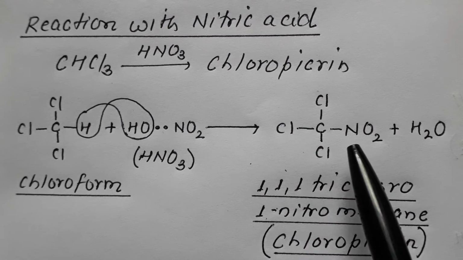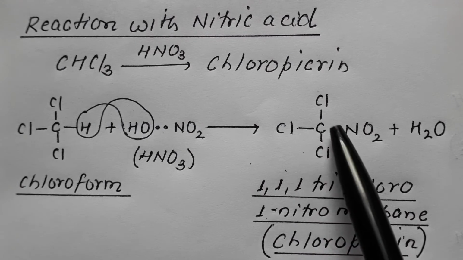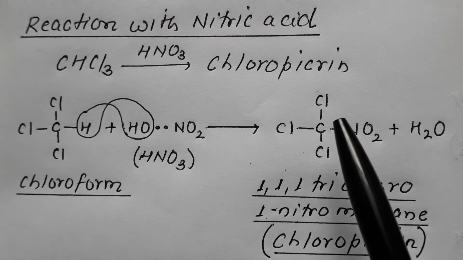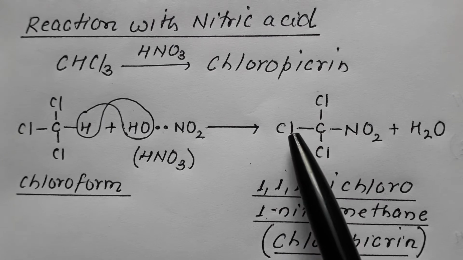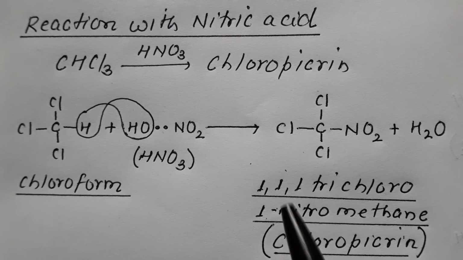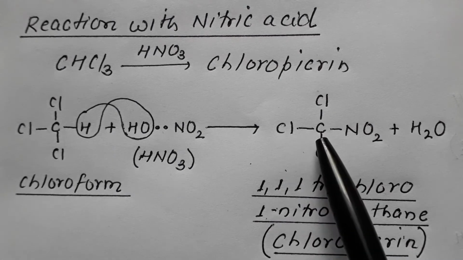Now in this case the chain is of only one carbon. One carbon chain is methane, all single bonds, having chloro at 1, 1, 1 and also nitro at 1. All three chloro groups are present at only one carbon.